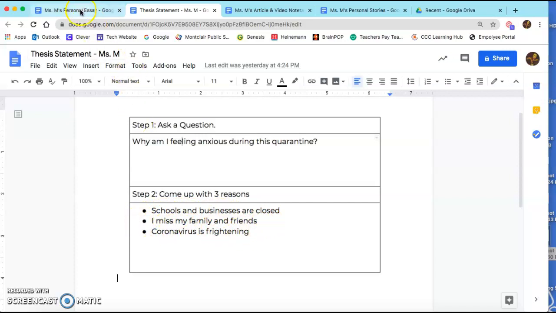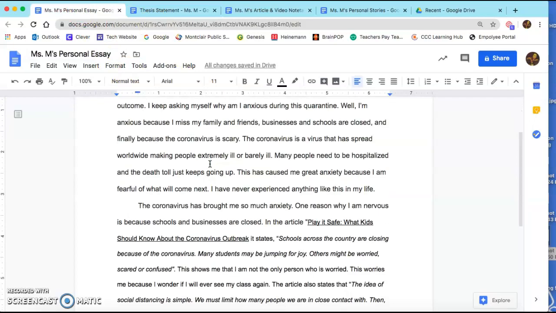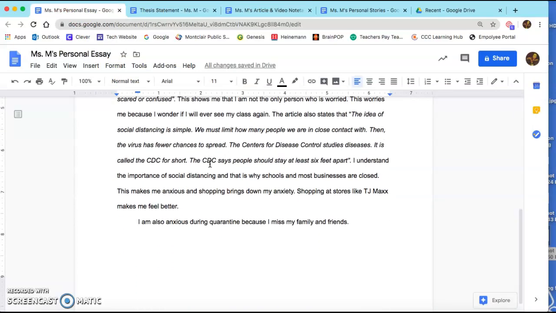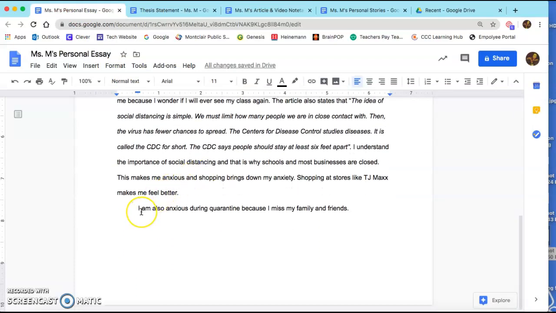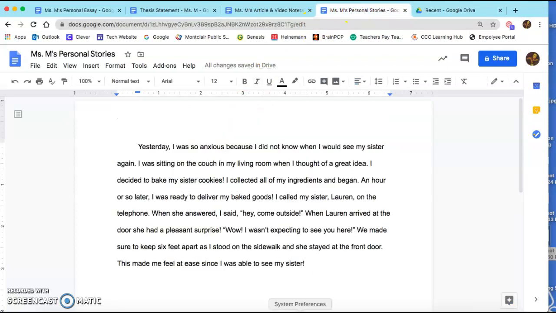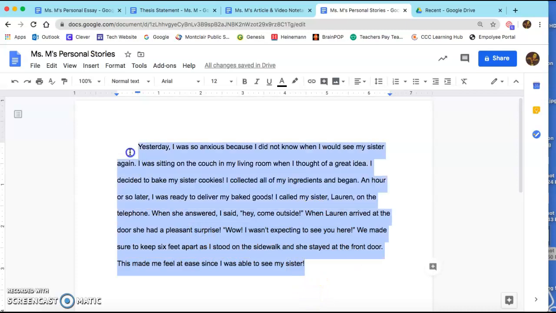So what I do is I go back to my essay and I'm going to restate my thesis, how I'm anxious, and this is another reason, so I'm going to write, I am also anxious during this quarantine because I miss my family and friends. This is where I'm going to add a personal story. So I'm going to go right up here to my personal story, and the great thing is I already spell checked and everything here, so I know everything's correct.